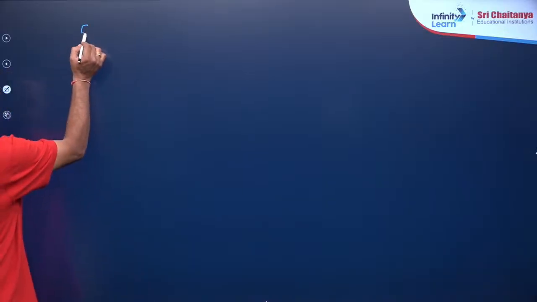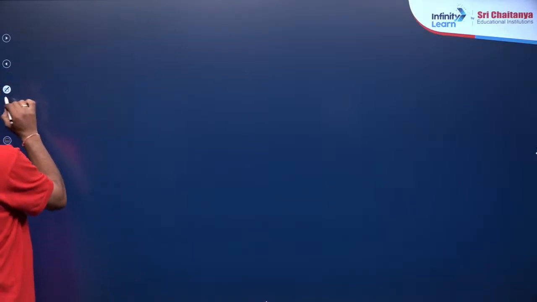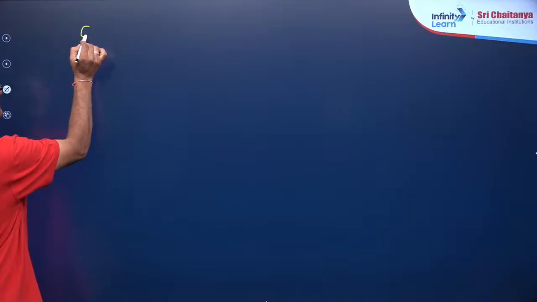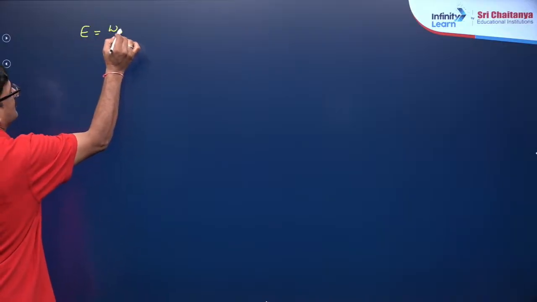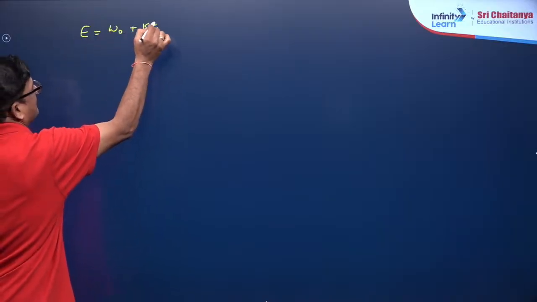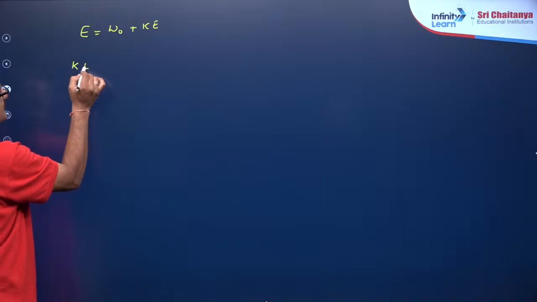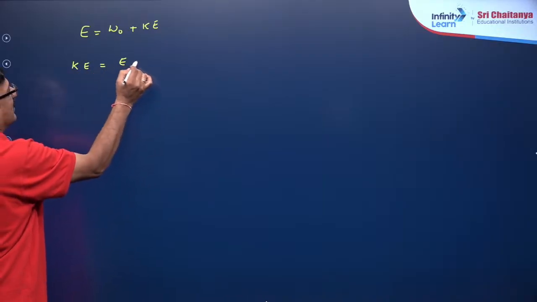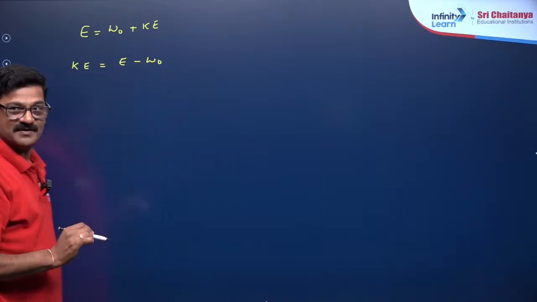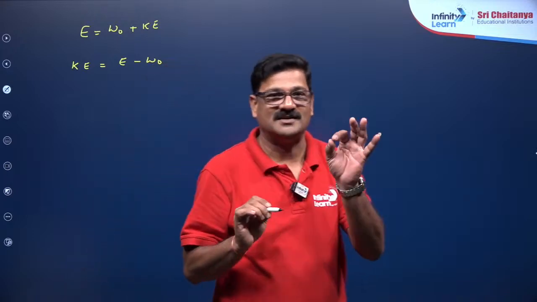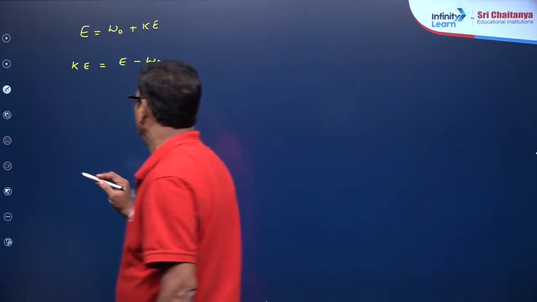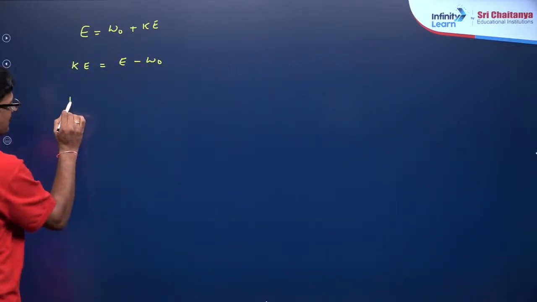Energy of the incident light is equal to W naught plus Ke, and Ke is equal to energy minus W naught. So as far as the chemistry part is concerned, we have specific formulas. The kinetic energy is equal to half mv square.